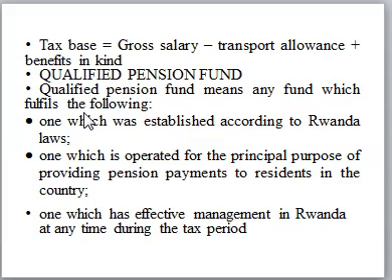Then the condition for a qualified pension fund: it must be established according to the Rwandan law to qualify. For you to recognize that this one is a qualified pension fund, number one, it must have been established according to the Rwandan law. It is operated for the principal purpose of providing pension payment to residents in Rwanda. And it has effective management in Rwanda at any time during the tax period. So if a pension fund meets these conditions, then we can recognize that it is a qualified pension fund.